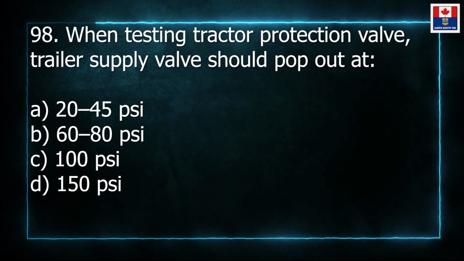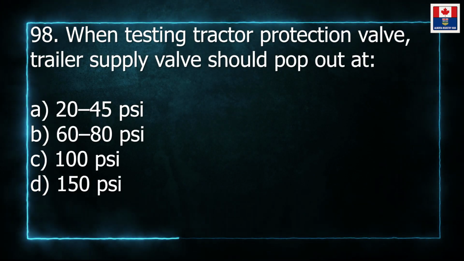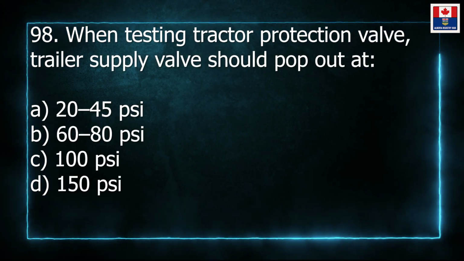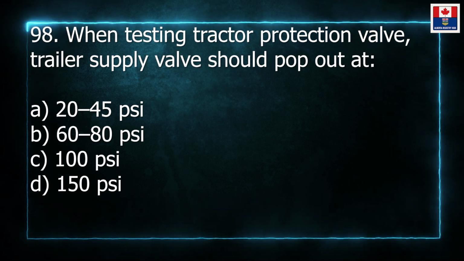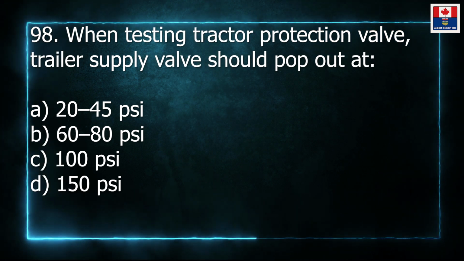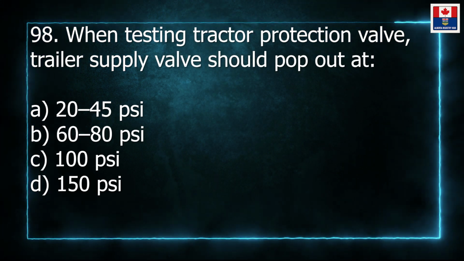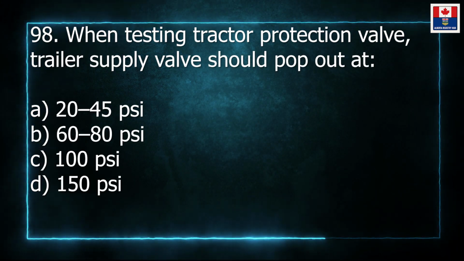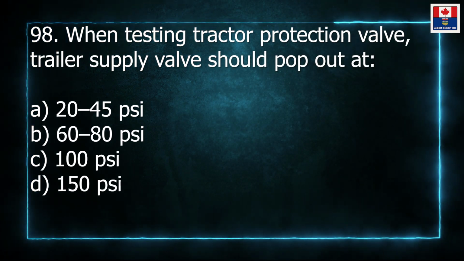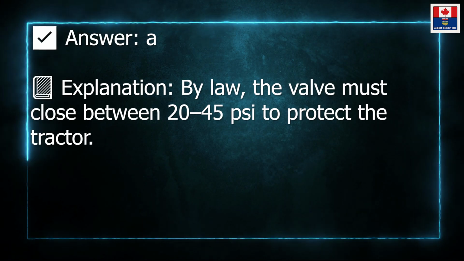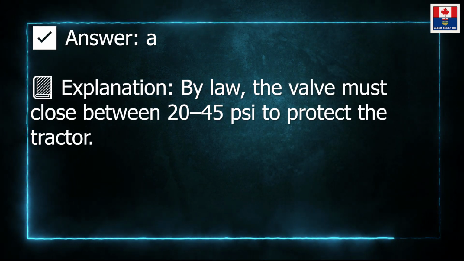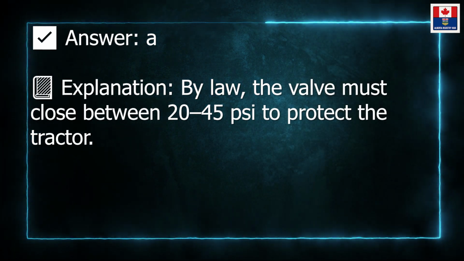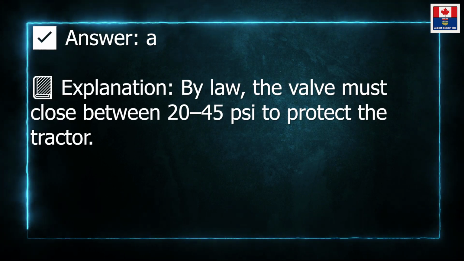98. When testing the tractor protection valve, the trailer supply valve should pop out at: A. 20-45 pounds per square inch. B. 60-80 pounds per square inch. C. 100 pounds per square inch. D. 150 pounds per square inch. Answer: A. Explanation: by law, the valve must close between 20-45 pounds per square inch to protect the tractor.